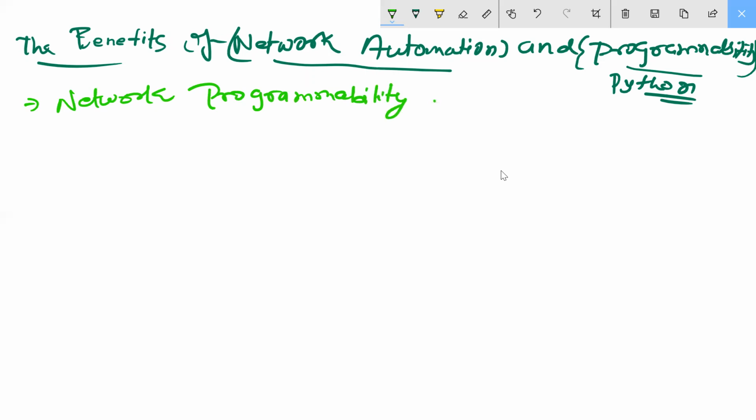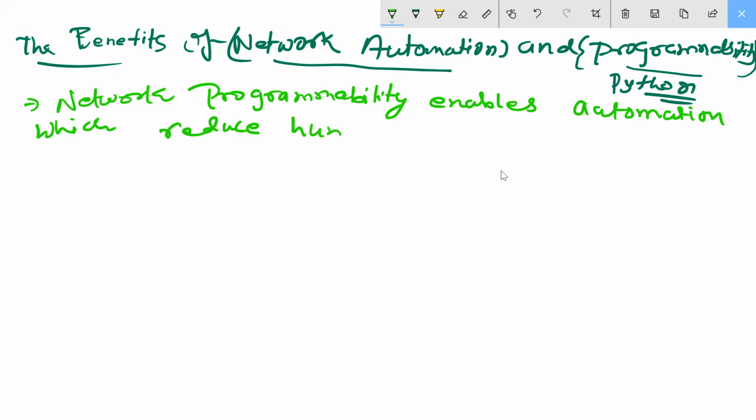Programmability enables automation, which reduces human to machine instruction to machine instruction.